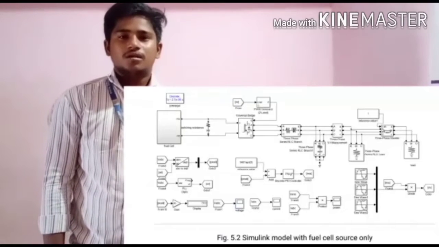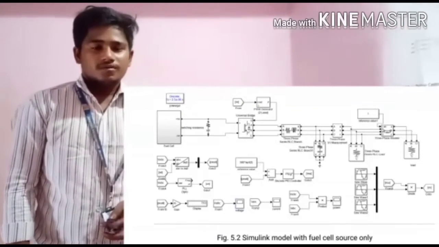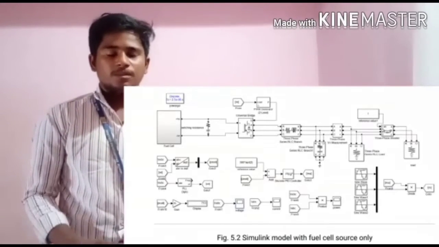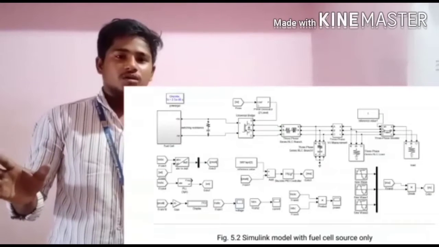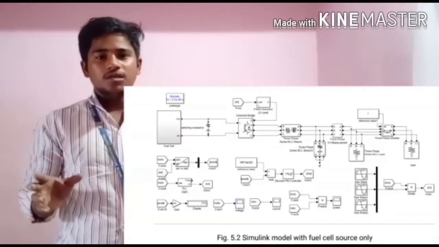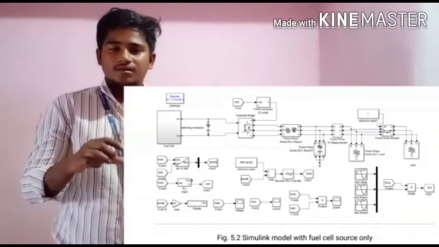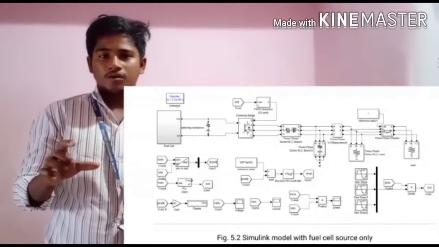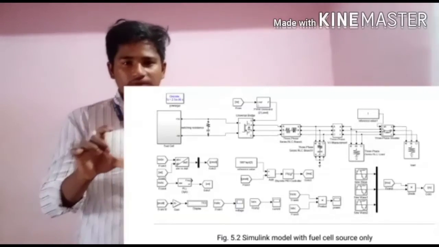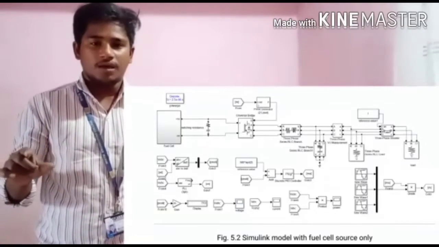The pulse width modulator operates where the M value is given. Now the M value is found through the VABC. The VABC value is given to the phase lock loop, and the output comes as WT. The output value WT and VABC are both added, and the output comes from the peak value. The peak value and reference value are given to the PID controller. The output of the PID controller is MA.